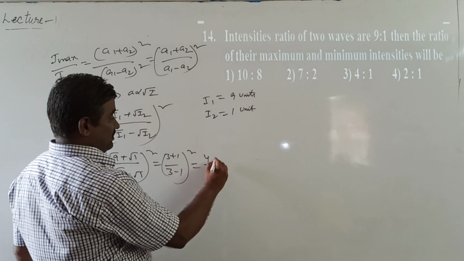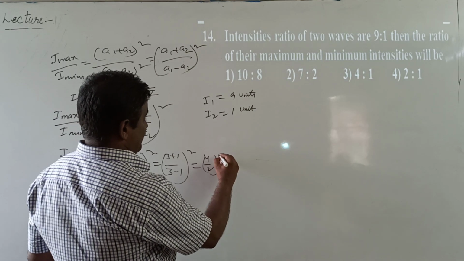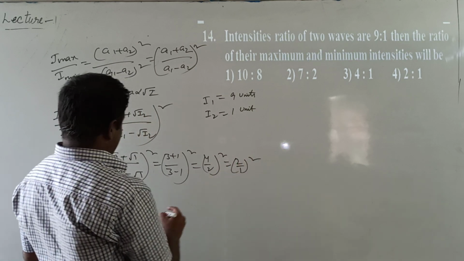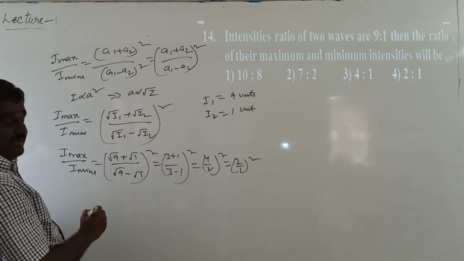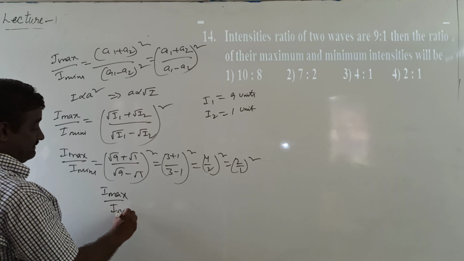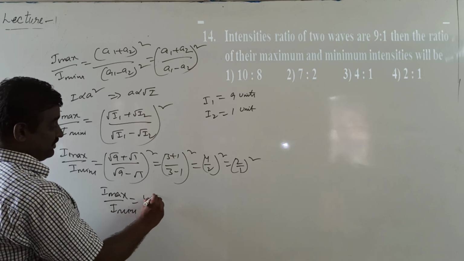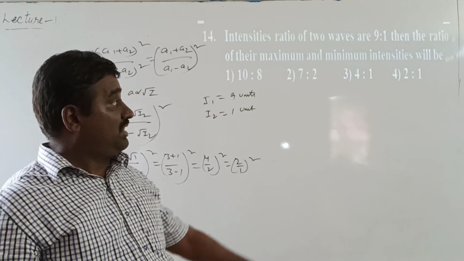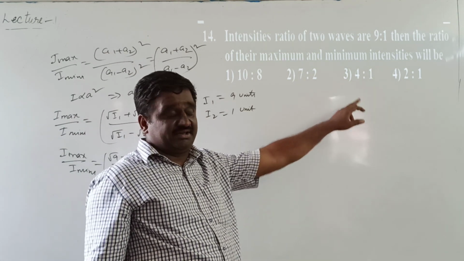Then it is equal to (4 by 2) whole square. It is (2 by 1) whole square. The ratio of maximum to minimum intensity, I maxima by I minima, is equal to 4:1. So option 3 is correct.